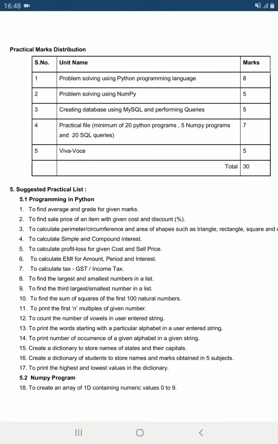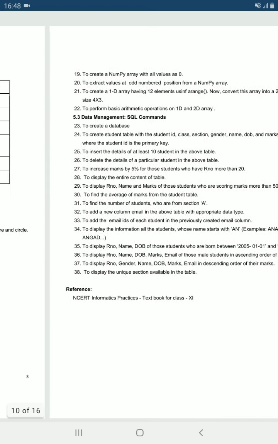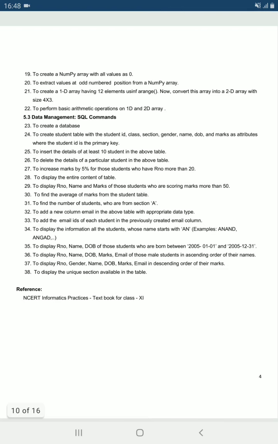Then some suggested programs are given, like 5.1 programs for Python. 17 programs are given. So we have to do at least a minimum of 20 Python programs. Then 3 or 4 we will do from our side. Then 5 programs we have to do for NumPy, then the SQL commands. These 3 things we have to do in our practical file.